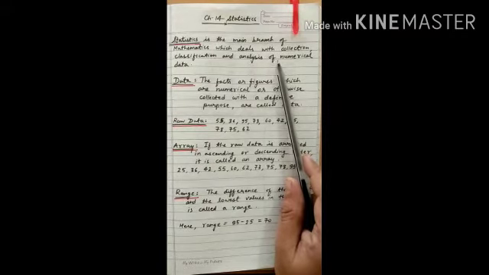There are various ways by which data can be interpreted. All this we study in statistics.